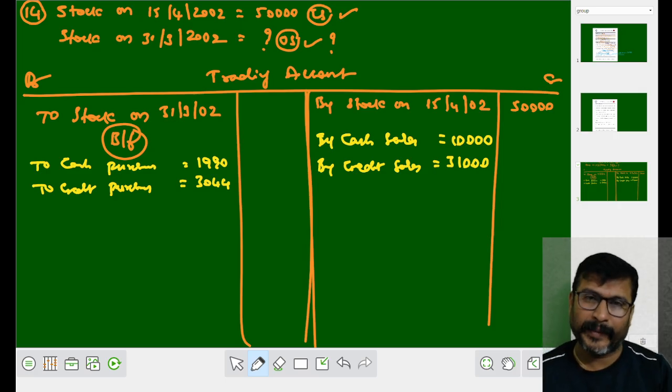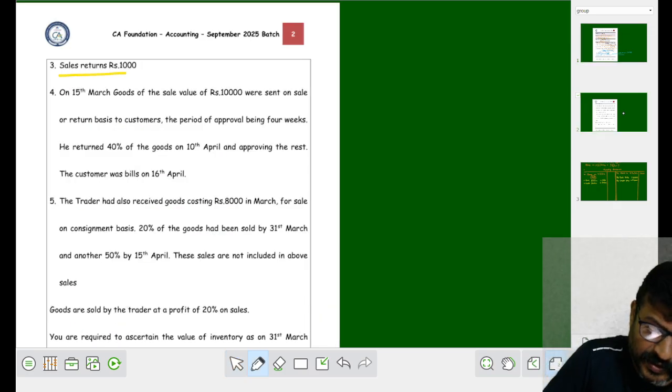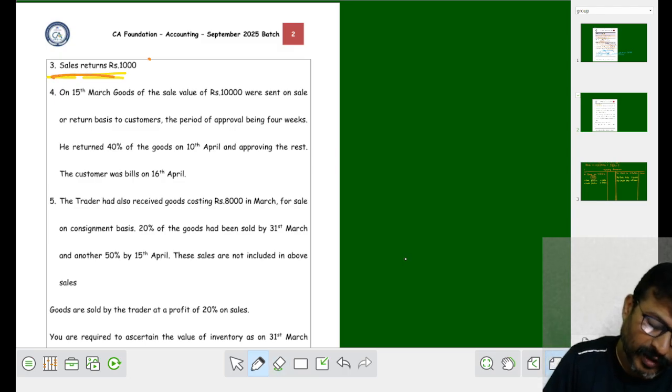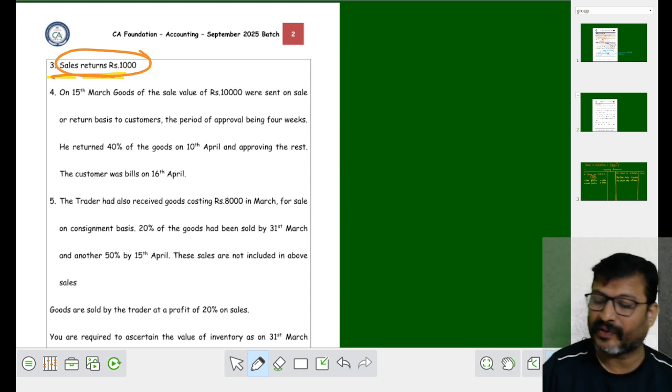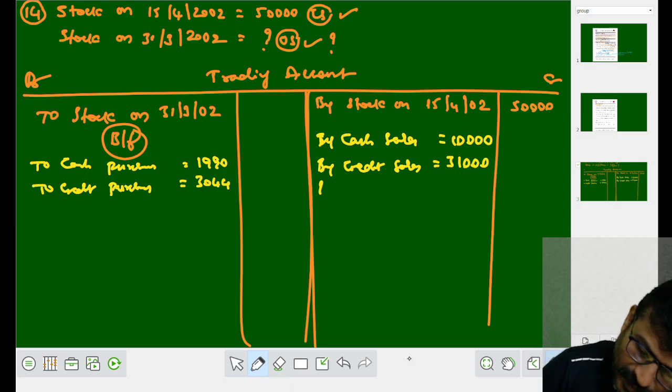If you come across any purchase returns and sales returns, we have to adjust here. Okay, fine. Sales returns is 1000. Oh, I told you na why I took it in the inner column. Did you get it? There is a sales returns of 1000. Now what to do? We have to subtract sales returns of 1000.